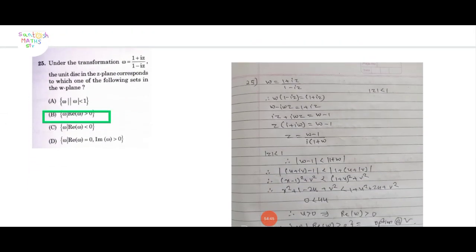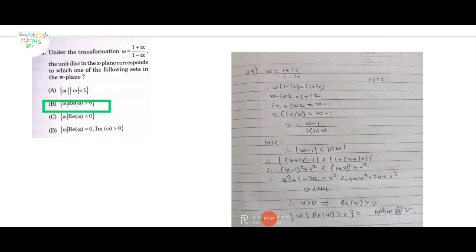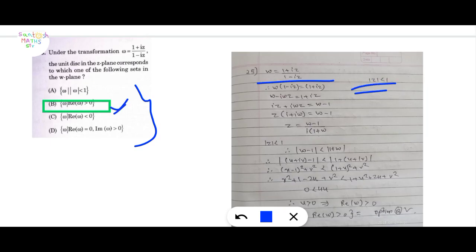Next question. Under the transformation w equal to (1 plus iz) upon (1 minus iz), the unit disk in the z plane corresponds to which one of the following sets in the w plane? Four options are given. Here option B is correct. For modulus of z less than 1, multiply w into (1 minus iz) equal to 1 plus iz.